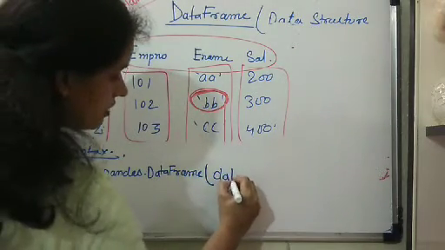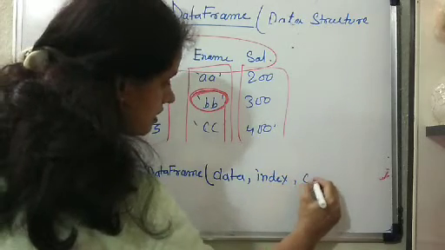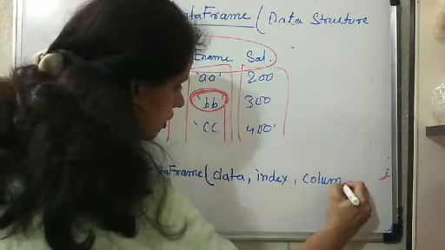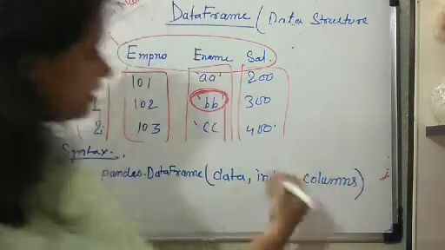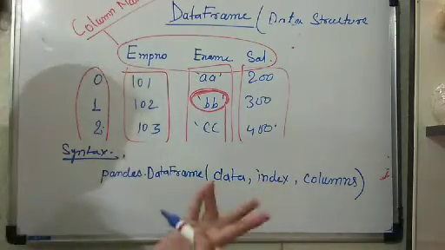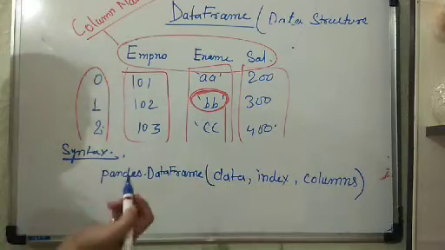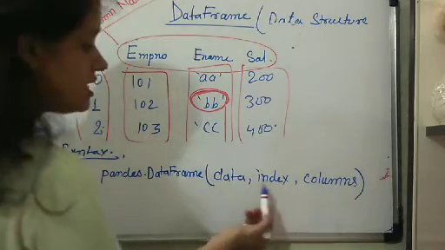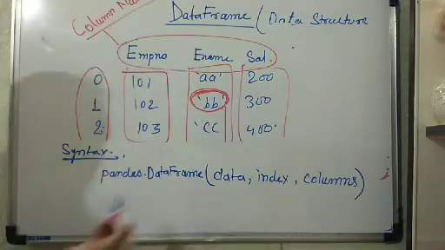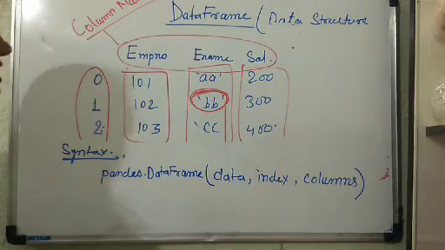Data, then index, then columns. Apart from these three, two more arguments are there, dtype and copy, that we will talk about later on. Your concern now is with data, index and columns. So we will see these three arguments of the DataFrame constructor.